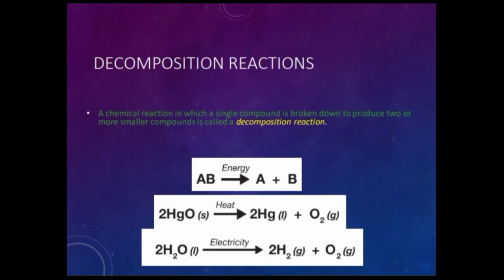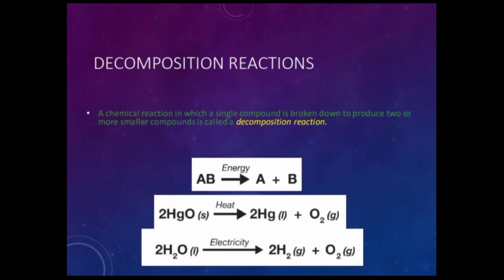AB is the single compound, and the left side is a compound broken down into simple components, which is A plus B. Mercury oxide, 2HgO. If we are going to decompose it, it will become 2Hg plus O2 gas.